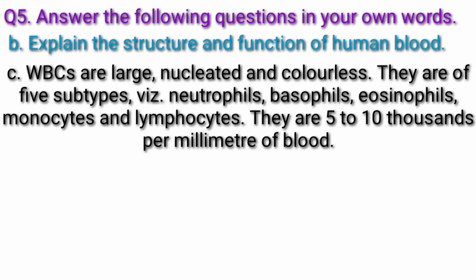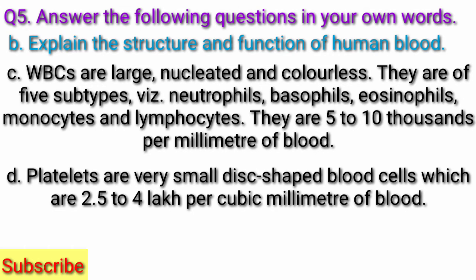WBCs are large, nucleated, and colorless. They are of five subtypes: neutrophils, basophils, eosinophils, monocytes, lymphocytes. They are 5 to 10 thousands per millimeter of blood. Platelets are very small disc-shaped blood cells which are 2.5 to 4 lakh per cubic millimeter of blood.